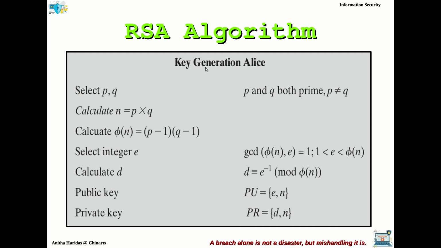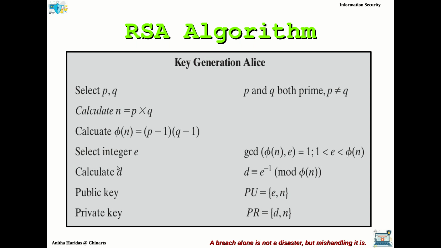So for the key generation, Alice will be selecting P and Q, which are prime numbers, and P must not be equal to Q. Then she calculates the n value. Then she calculates the phi of n value. Then she selects an integer E, and the condition for selecting E is that the greatest common divisor of phi of n comma E must be equal to 1, and E must be between 1 and phi of n.